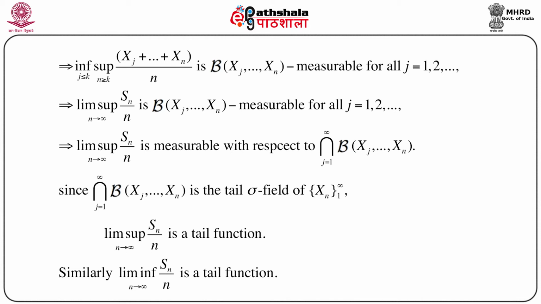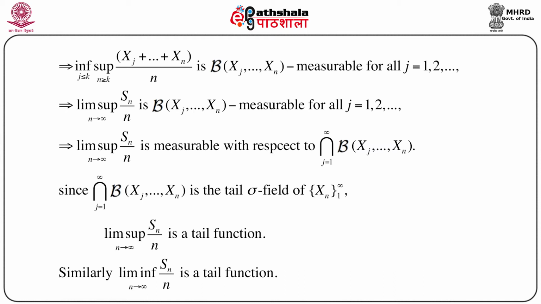Again we have already seen that intersection j equals 1 to infinity script B of xj to xn is the tail sigma field of the sequence xn, n equals 1 to infinity. So naturally from here we get that lim sup of Sn by n is measurable with respect to this tail sigma field. So this immediately implies that lim sup of Sn by n is a tail function. Exactly similarly we can show that lim inf of Sn by n is also a tail function.